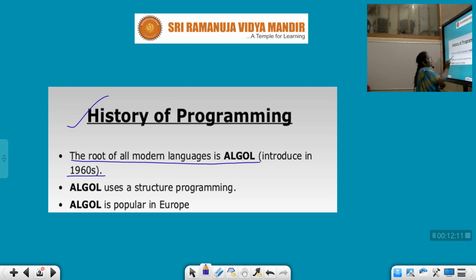Introduced in the 1960s, ALGOL uses structured programming. It was developed because it gives structured programming to the developer or user. And ALGOL is popular in Europe, so the main developed path is ALGOL in Europe.